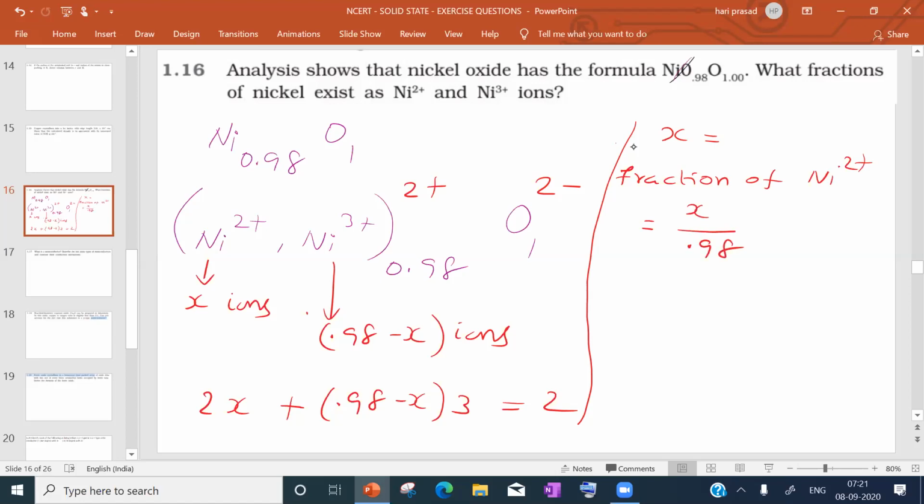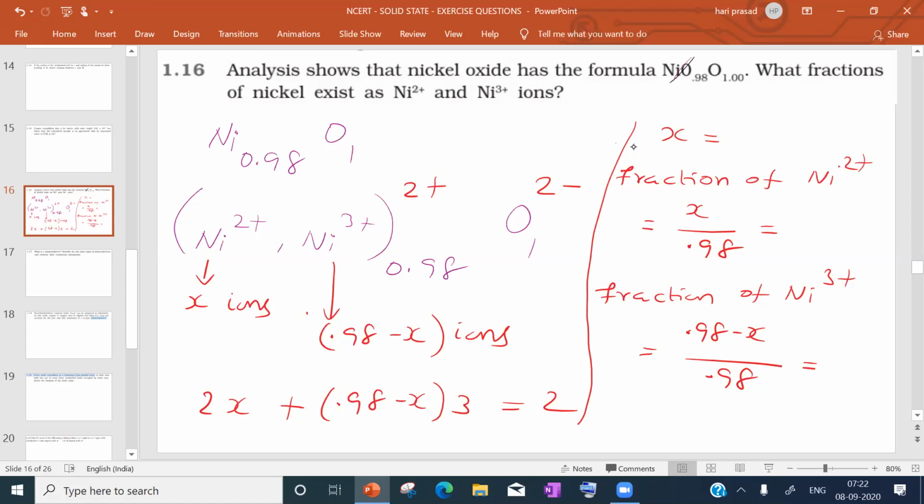Next fraction of Ni3 plus is number of Ni3 plus ions, 0.98 minus X, by total number of ions, 0.98, regarding cations. This gives the fraction of Ni3 plus ions.